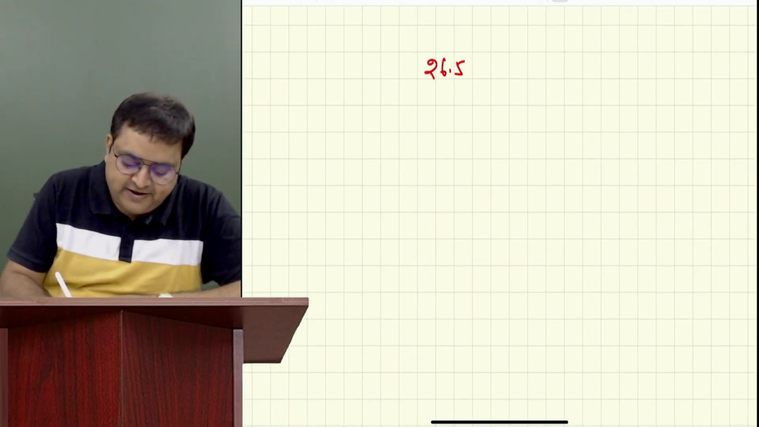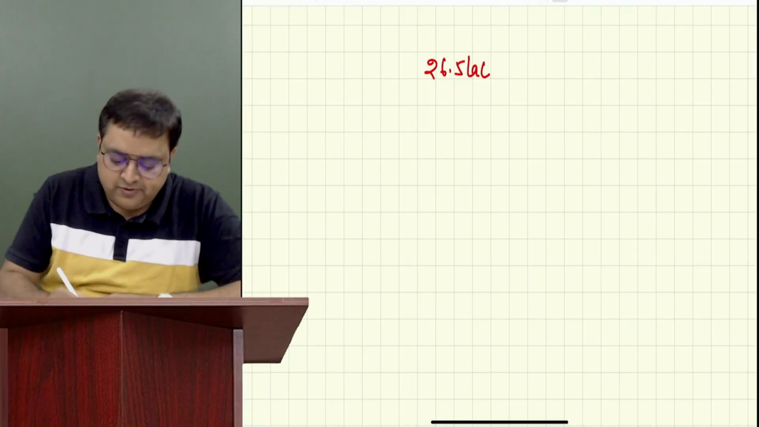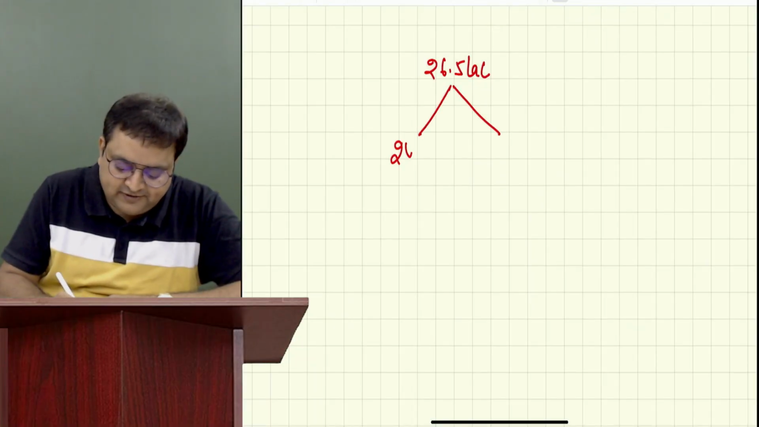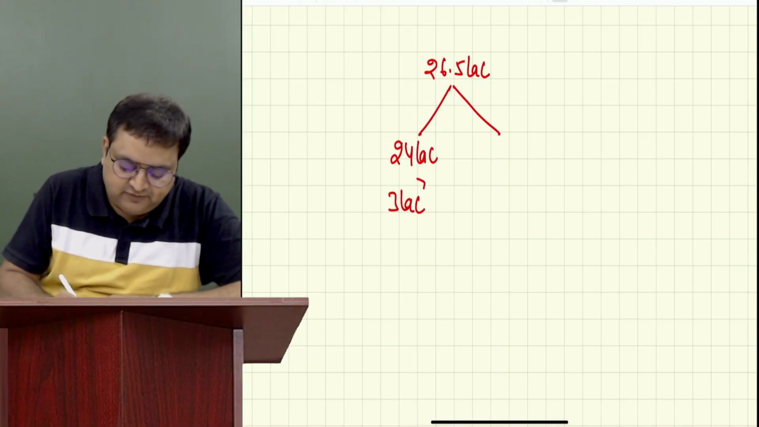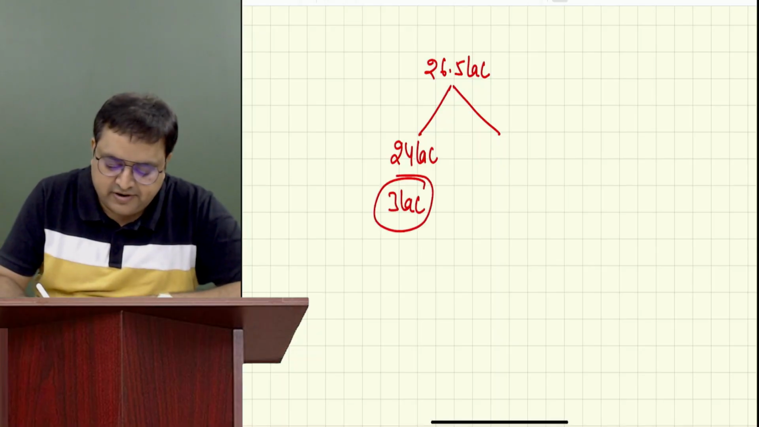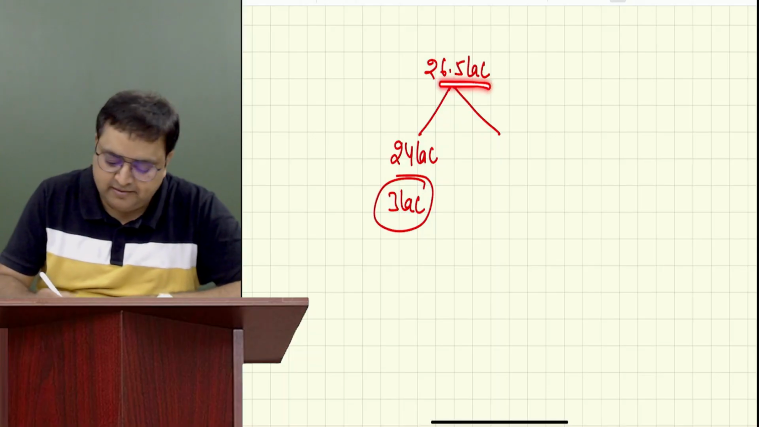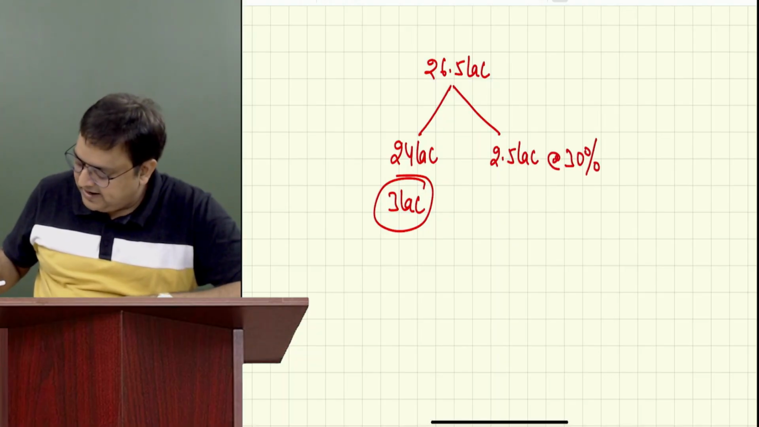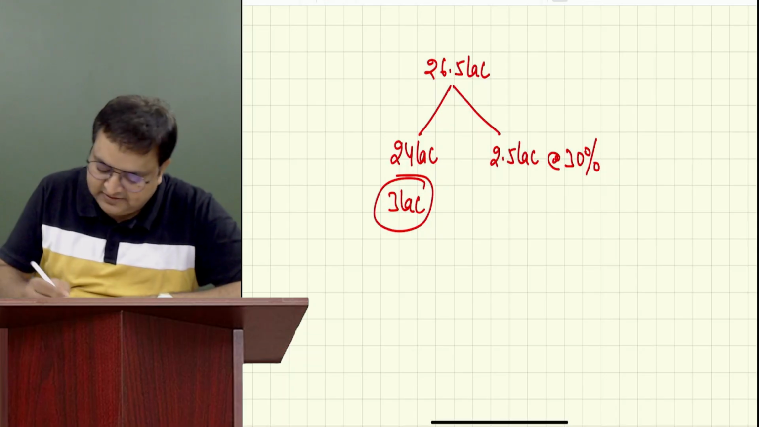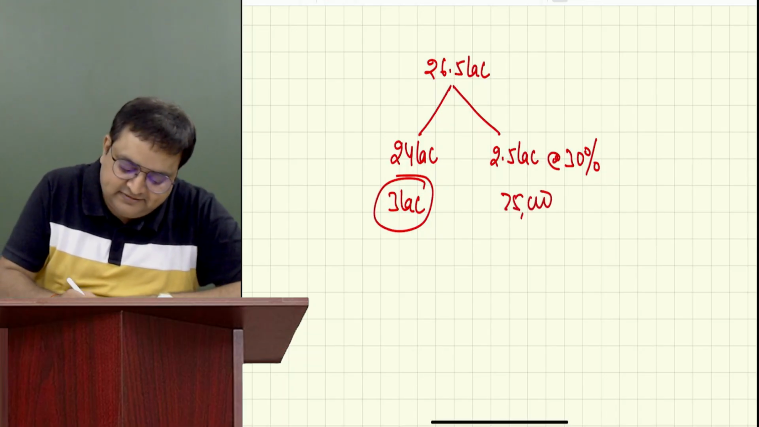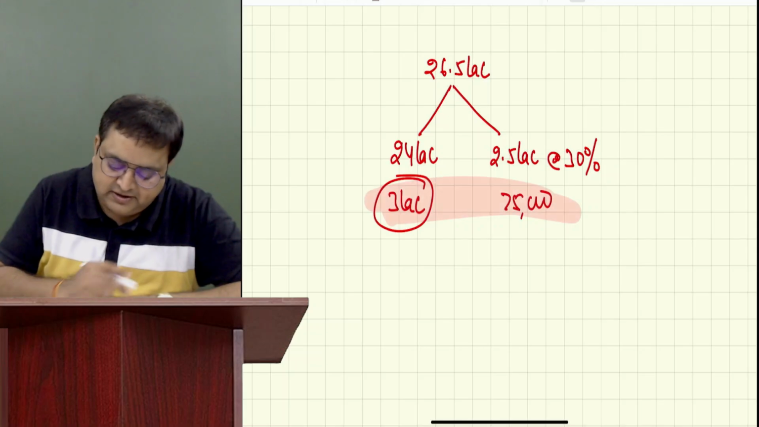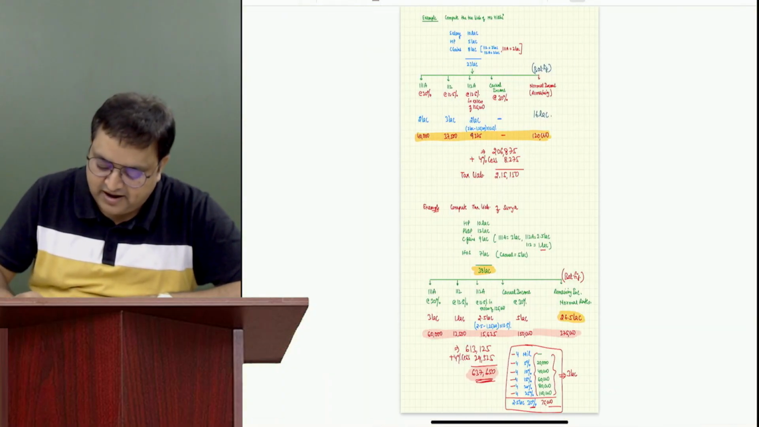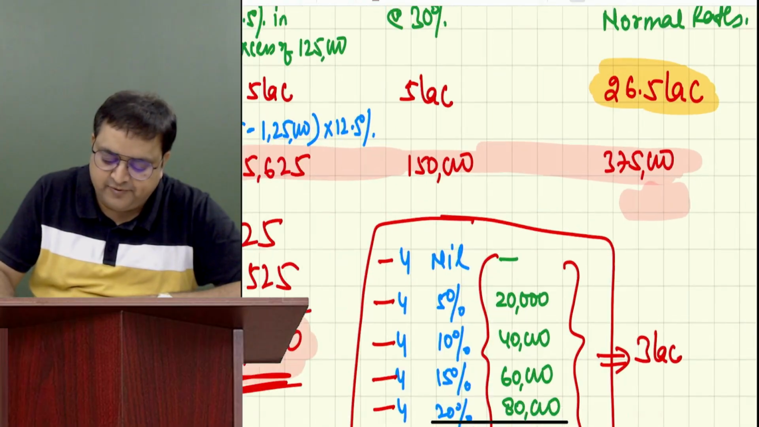On 26.5 lakh, I know that on the first 24 lakh the tax will come as 3 lakh. And on the remaining amount, how much is it? 2.5 lakh. We will have a tax rate of 30%, that is 75,000. So we can easily get that on the entire amount, the tax is 3,75,000.